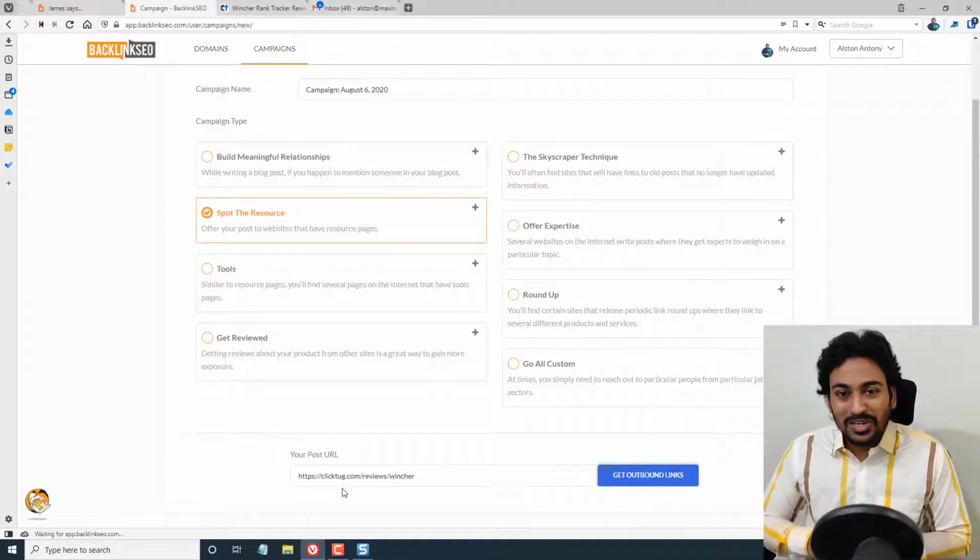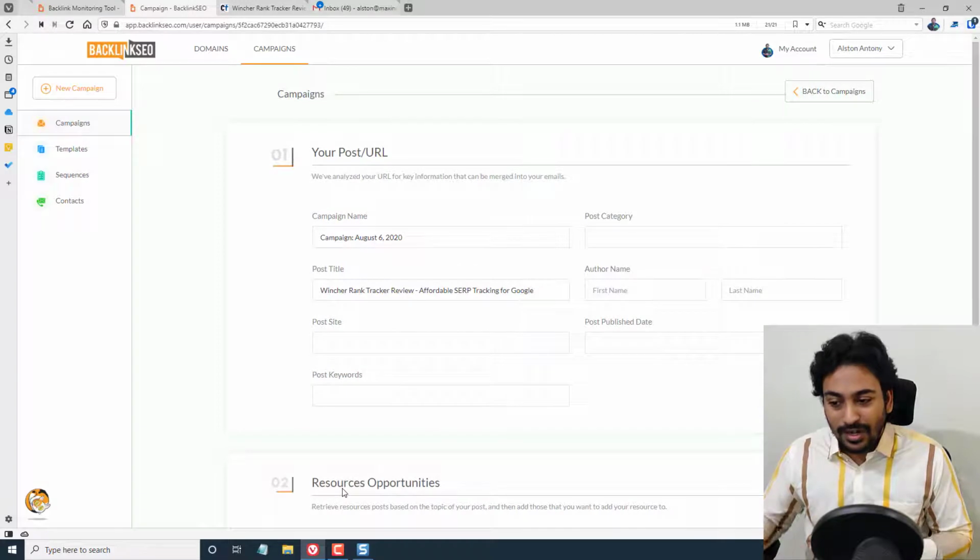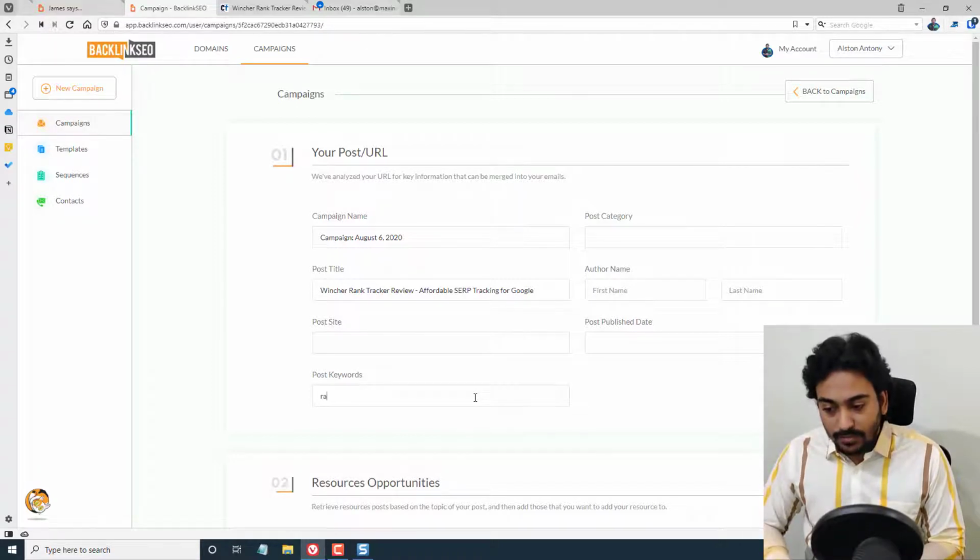I think I don't have any outbound link in this page. If it has, it will detect all these things. You can see it automatically grabbed all this data. We can fill up these things, so it will automatically get marked into that email template and everything.